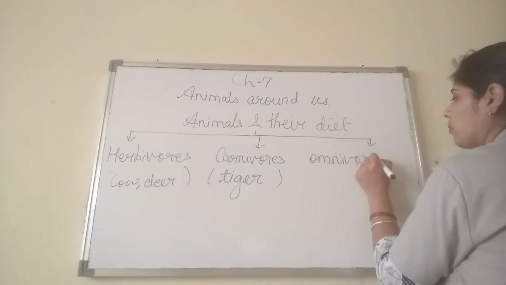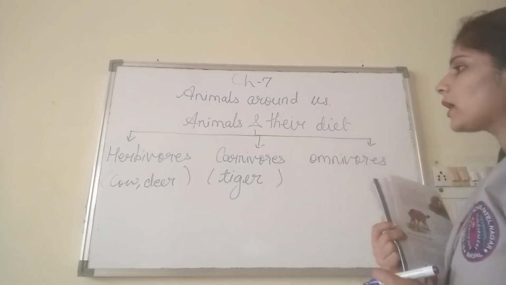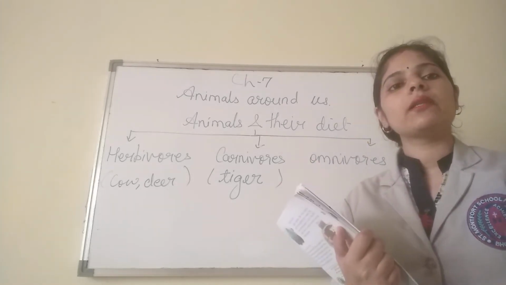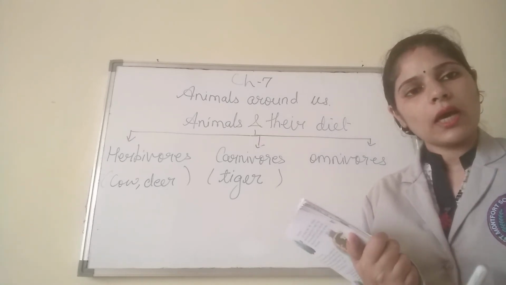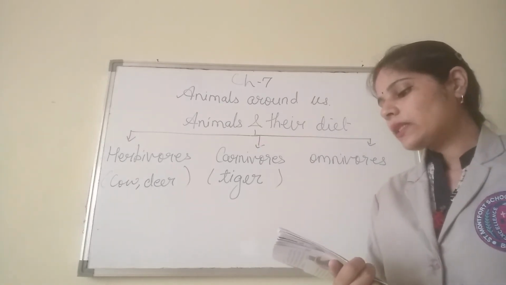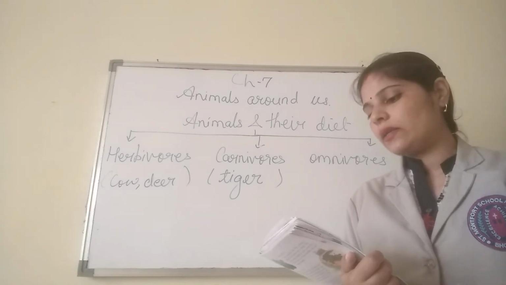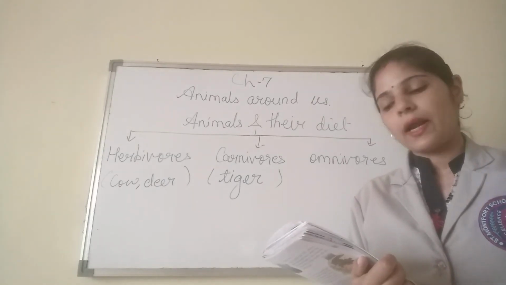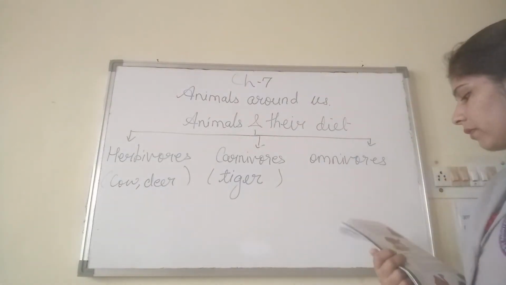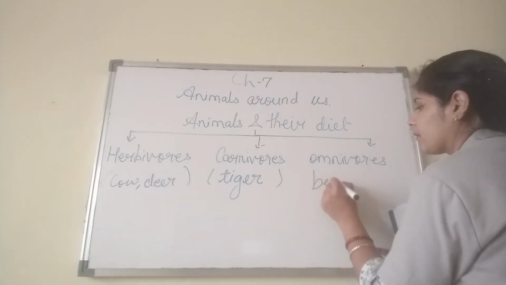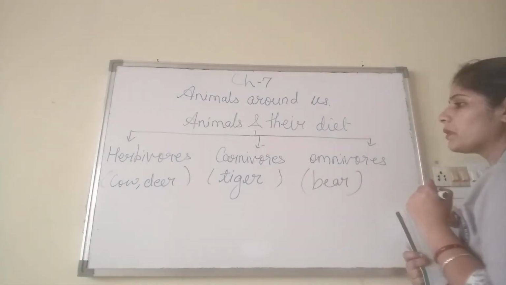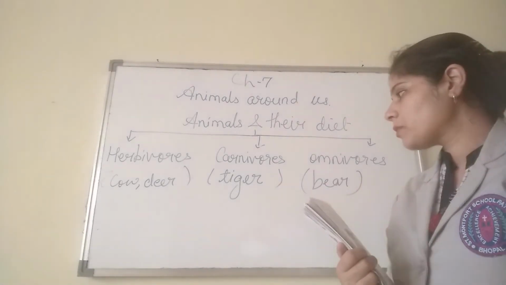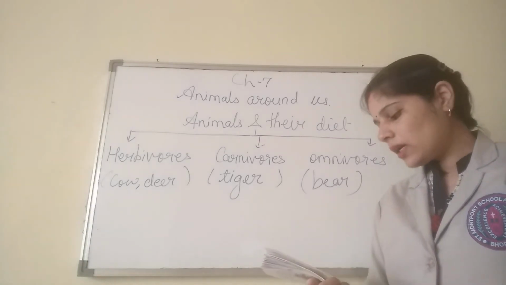So who are omnivores? Okay, omnivores are the animals who eat both. That means who eat plants also and who eat the flesh of another animal also. They are called omnivores. These are the animals that eat the plant and the flesh of another animal. They have teeth that help to eat both kinds of food. Okay, so like when we are talking about a bear, bear is an omnivore. Bear eats plants also, plant products also, and also other animals.